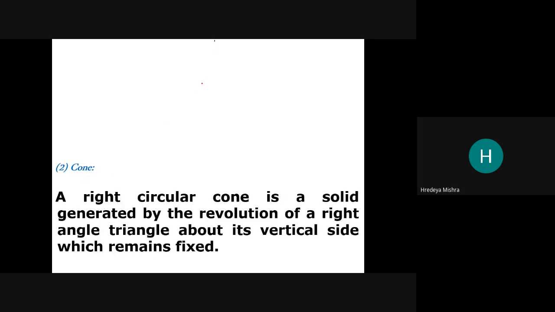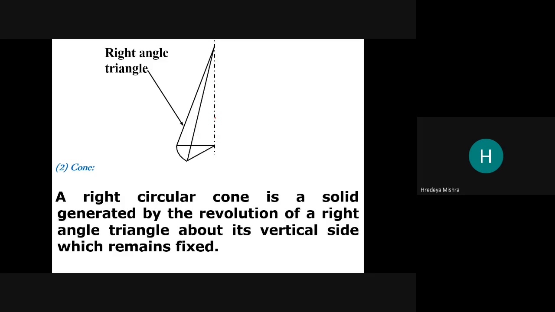Now cone. See, a right circular cone is a solid generated by the revolution of a right triangle about its side, which remains fixed. So this is the axis. Now this is the right angle, and we are going to rotate this about this axis.